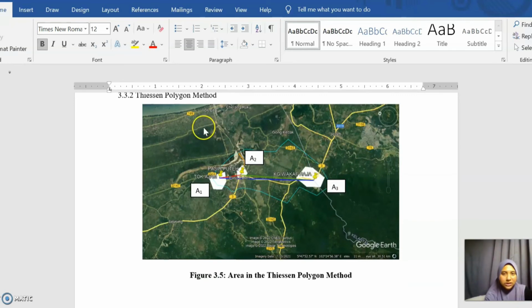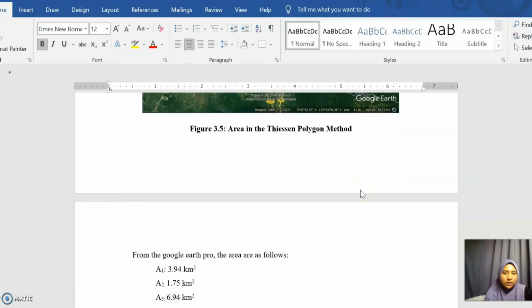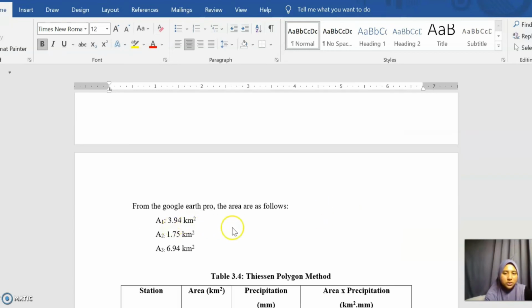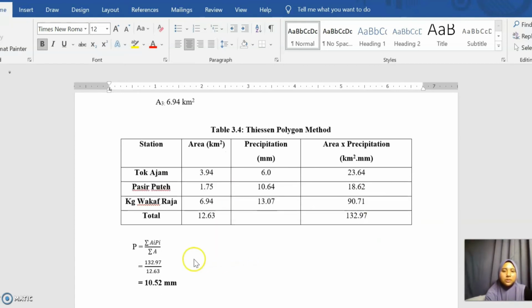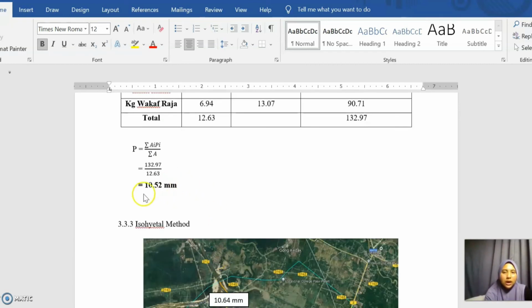Next is by using the Thiessen polygon method. We're going to draw the polygon by using the Google Earth tool. So area 1 is 3.94 kilometer squared, area 2 is 1.75 kilometer squared, and area 3 is 6.94 kilometers squared. So we're going to multiply the area and precipitation, and the total of area times precipitation is divided by the total area. So for example, 132.97, the total area times precipitation, divided by 12.63. So the precipitation is 10.52. So the difference is not so big.